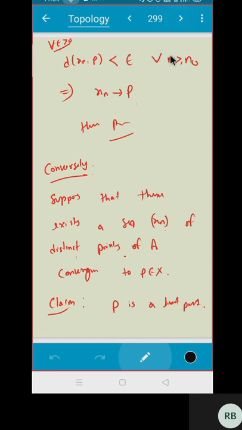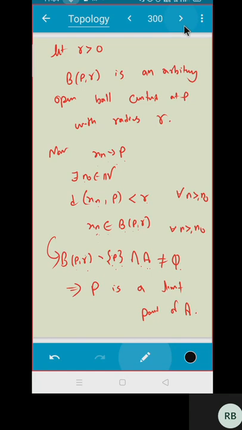Now the converse. Suppose that you have a sequence of points of A converging to P. You have to prove P is an adherent point. That means, given any r, you have to prove this open ball intersects A. Now again use the definition that xn converges to P. Write the definition. There exists n naught such that the distance between xn and P is less than r. That means xn belongs to B(P, r). So if xn belongs to B(P, r), can I say that B(P, r) intersection A is non-empty? I don't care about this minus P. Can I say B(P, r) intersection A is non-empty?